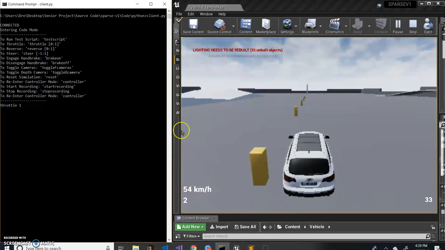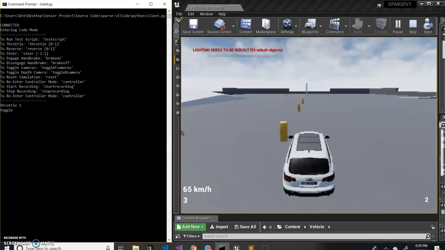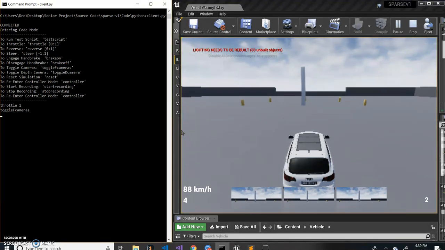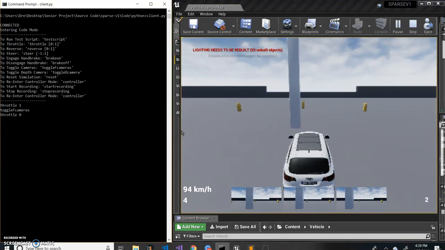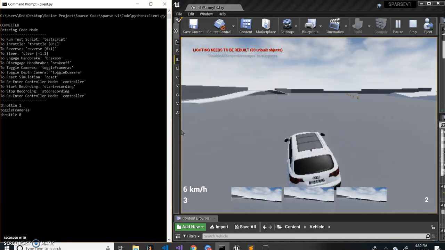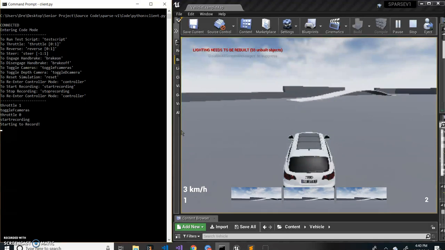Now if we want to toggle cameras, we would just type in toggle cameras. And you see the cameras are toggled. If we want to come to a nice stop, we would just throttle at 0. And if we want to start recording, we can just type in start recording. And you'll get a response saying that Sparse is starting to record.